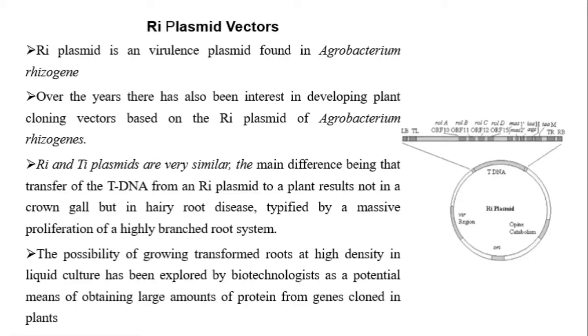That means they cloned the desired protein gene in the Ri plasmid. Through that Ri plasmid, it is transferred into the host plant cell, and in the root system in liquid culture, the transformed roots produce the foreign protein.